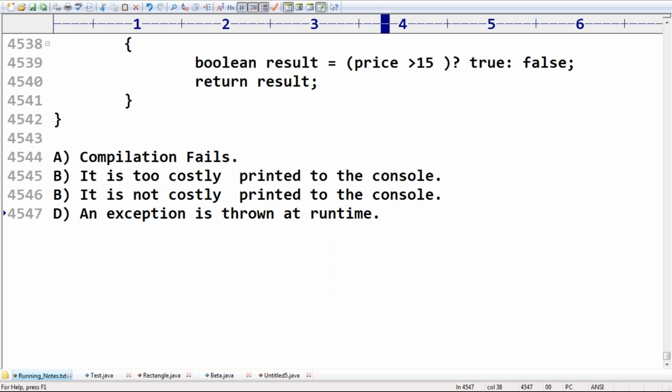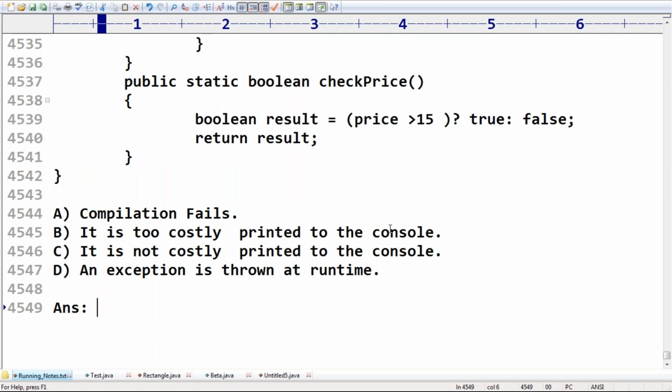Can you please guide which is the answer? Please respond. What answer are we going to get in this case? It's not costly, printed to the console, which is option C. Perfect.